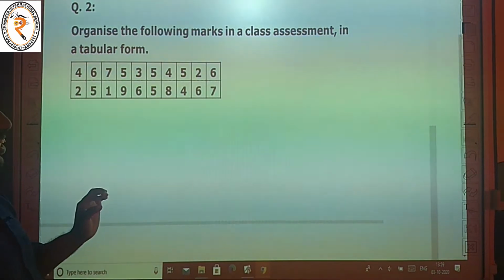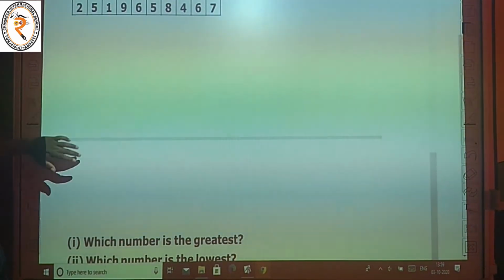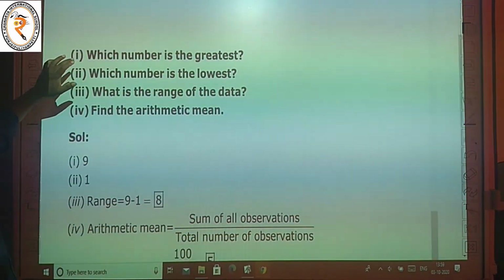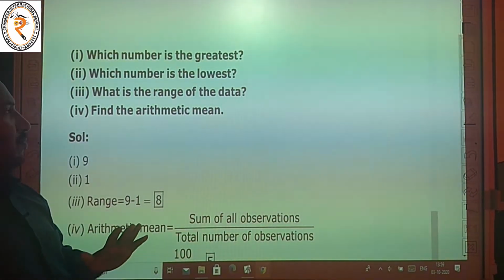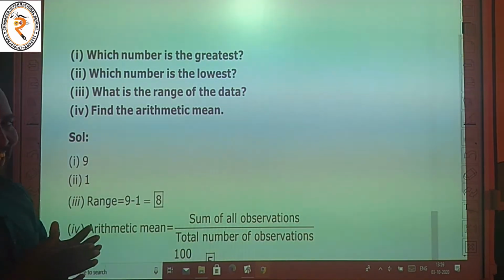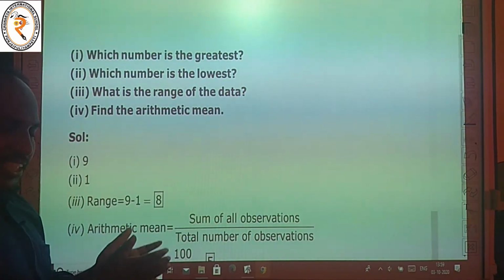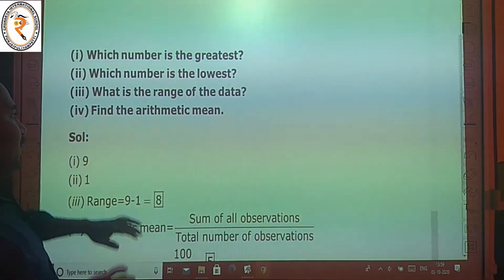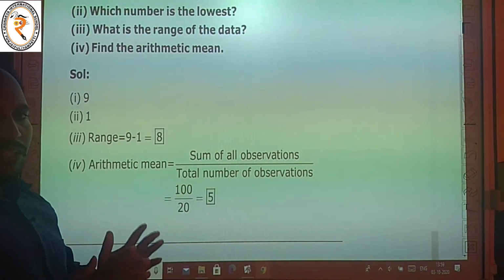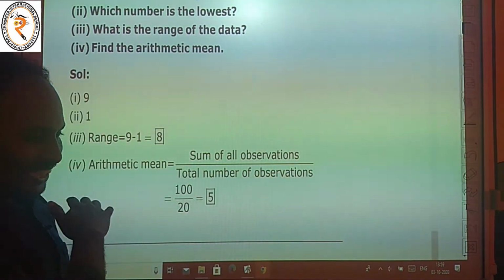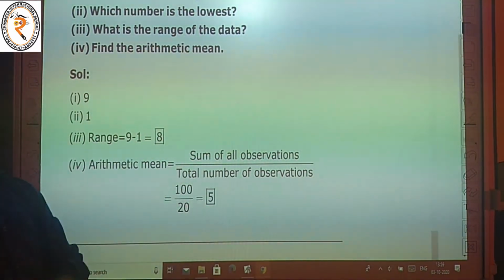The first question is which is the greatest? Second, which is the lowest? Third, what is the range? Range means highest value minus lowest value. Then find the arithmetic mean. Arithmetic mean is equal to the sum of all observations divided by the total number of observations.